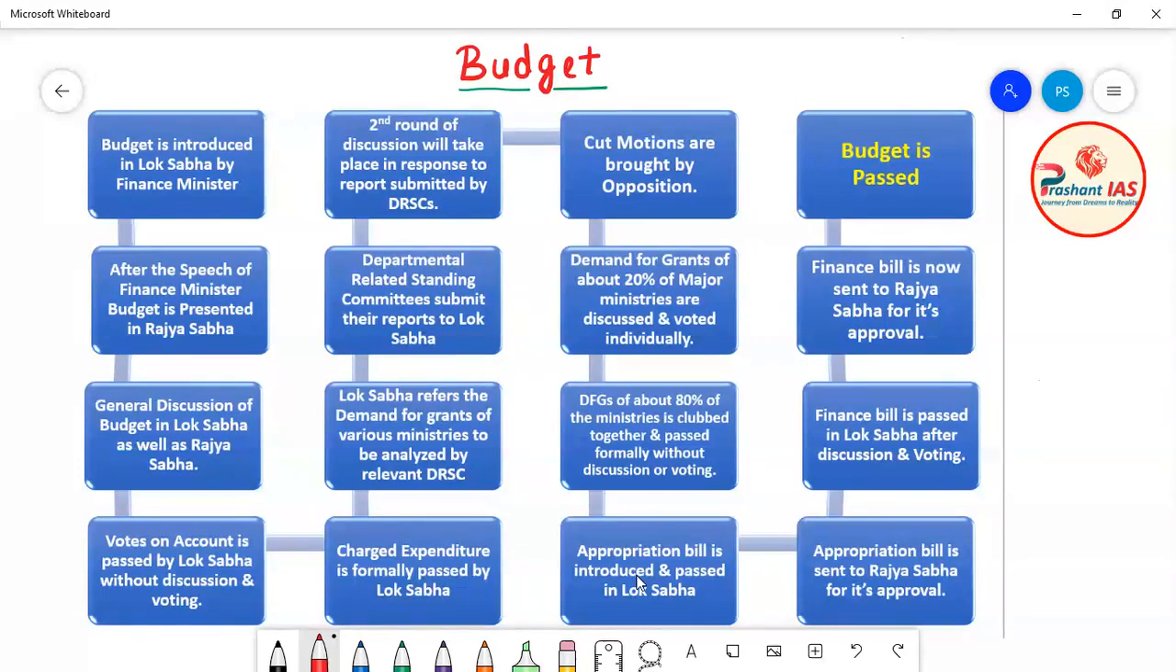Because many a times I have seen students have problem in different steps, and many of the students have problem in the entire process. Okay, they have problem in linking all the steps. So in order to make this process so simple that all the students can easily understand, I have made a flow chart. Okay, so friends, in this class I will explain how the budget is actually passed in Lok Sabha and how the entire process goes on. So now let's begin. So friends, first of all, what is the first step?